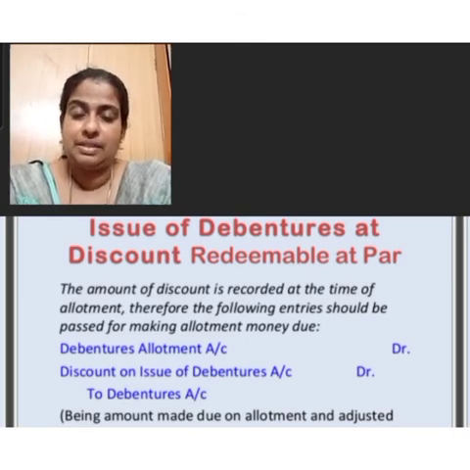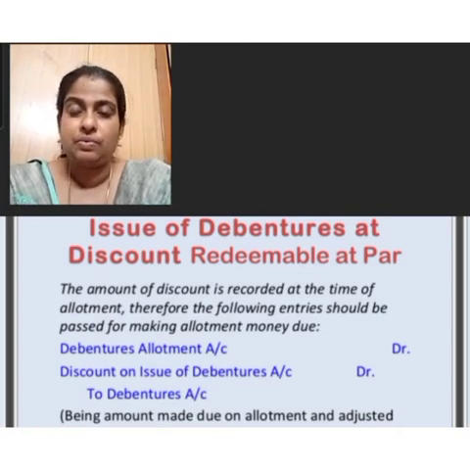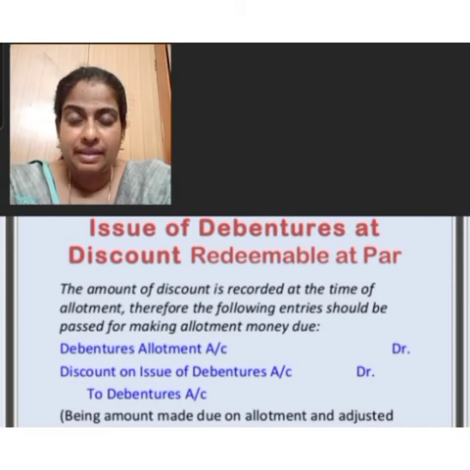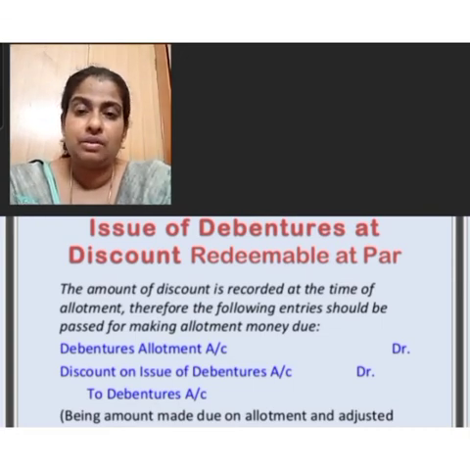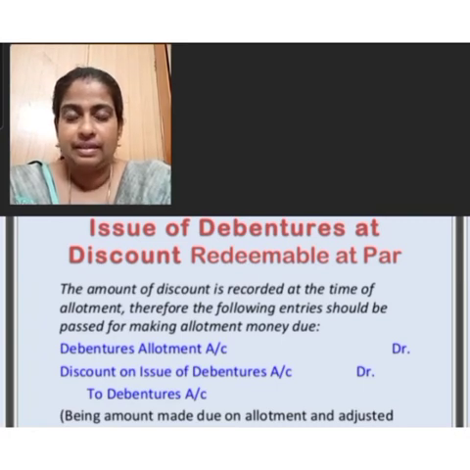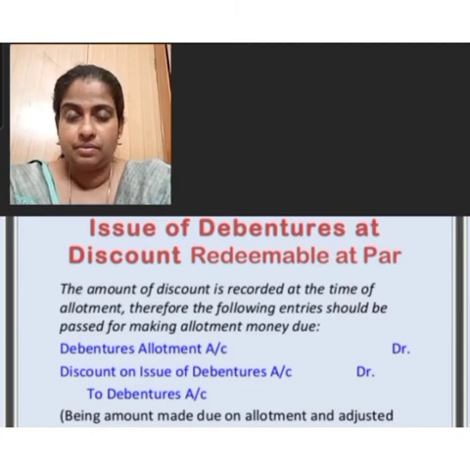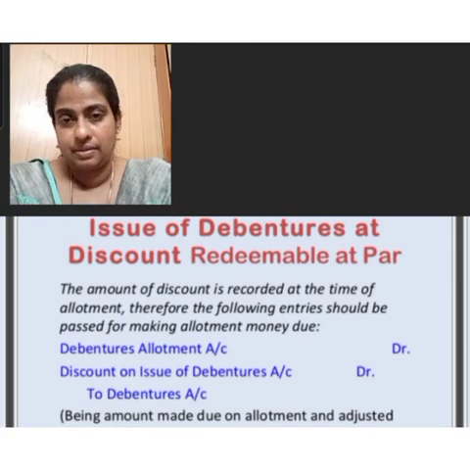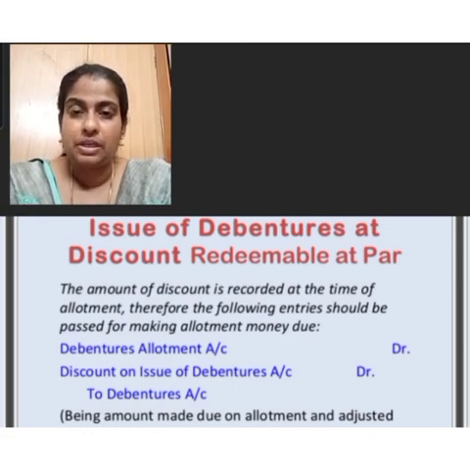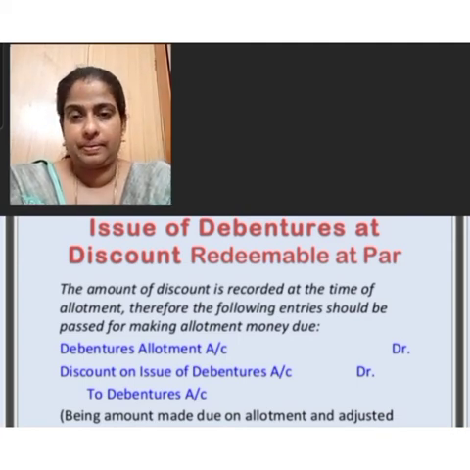Next we want to pass the journal entry for the redemption entry. For recording the redemption entry, first we want to pass the basic entry, that is debenture application account with issue price to debenture account with the nominal value. Then, since the debentures are issued at discount, we want to debit discount on issue of debentures with 10 rupees. So the entry will be debenture application account rupees 90, discount on issue of debenture account amount 10, to debenture account 100.